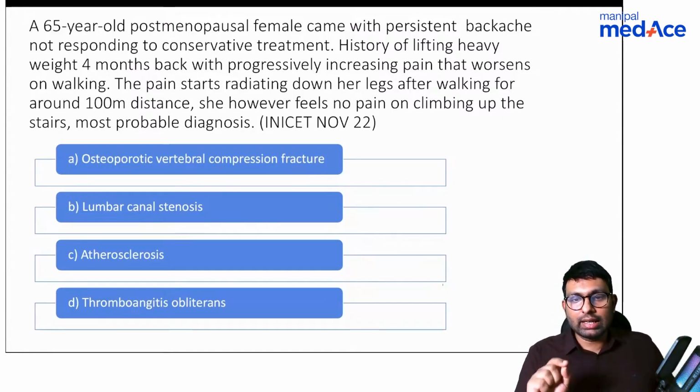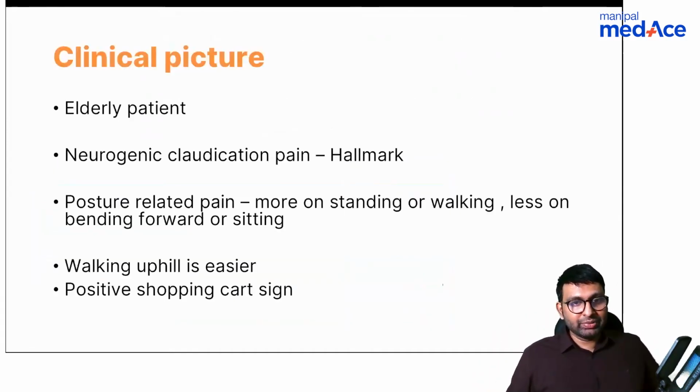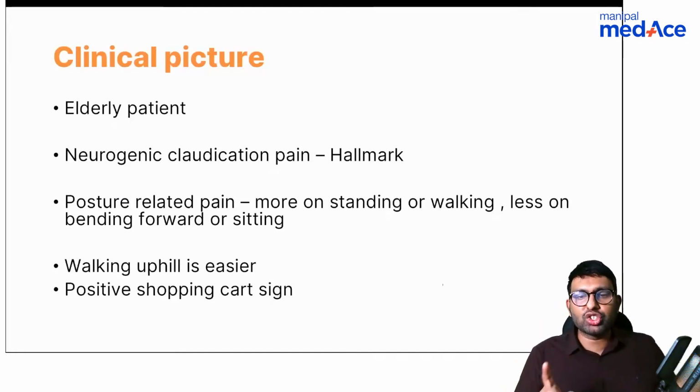When we talk about the clinical scenario, we talk about claudication distance. How much can a patient walk? And that is claudication distance. Okay, some relief due to forward flexion. Yeah, correct, Stardust, you're right. So neurogenic claudication: one thing is claudication pain, another thing is there will be posture related pain. Patient will have more pain on standing straight, but as he bends forward, the pain will reduce. This is because the canal will open up. As you bend forward, the canal will open up and it will give the cord some breathing space. And that is why this pain will reduce.